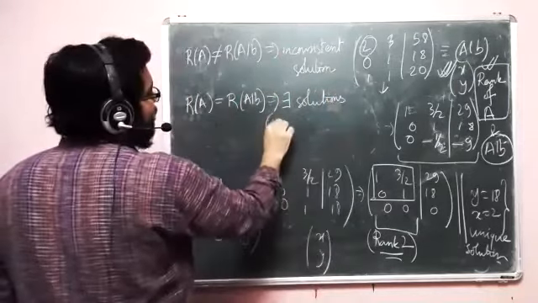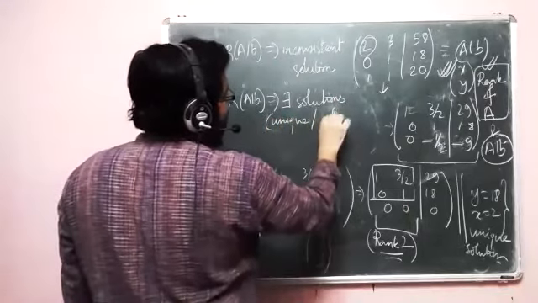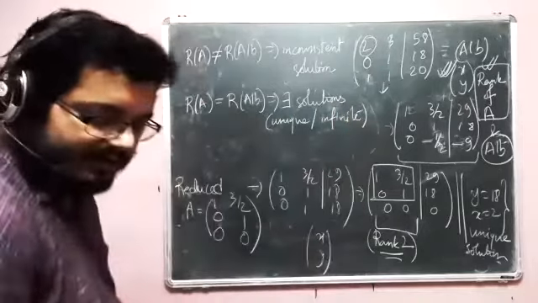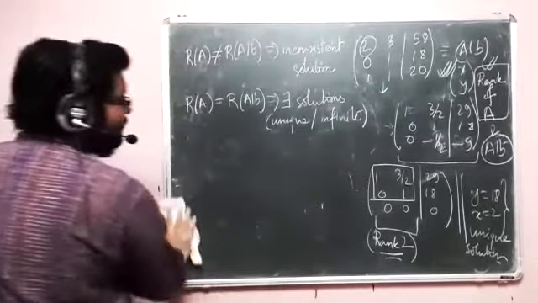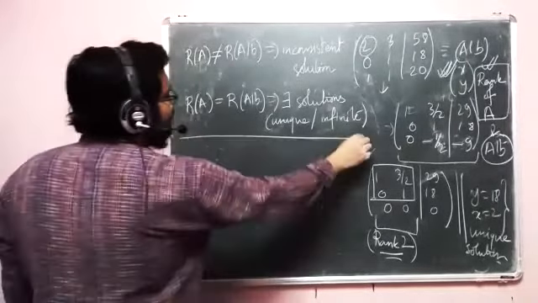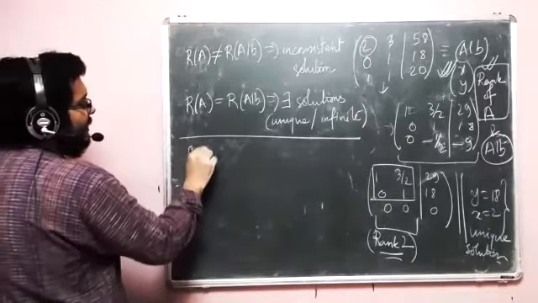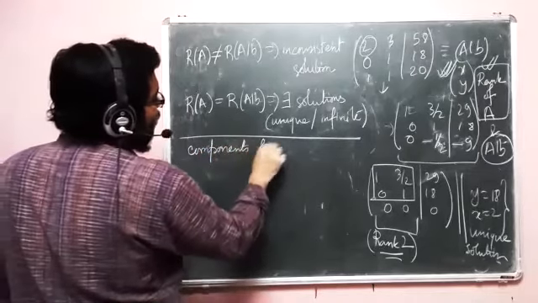Whether that is unique or infinite, to determine that we need to work some more. So after this, we have to look at the components of the vector.